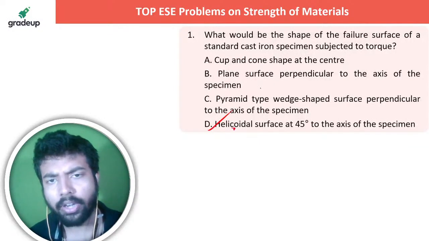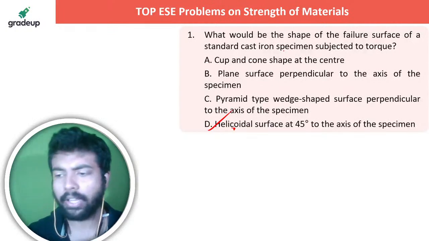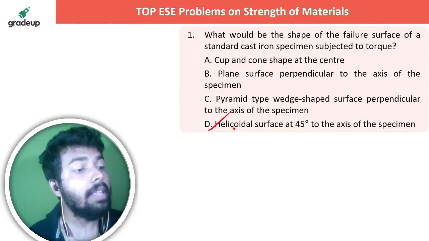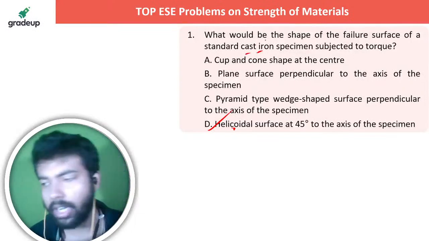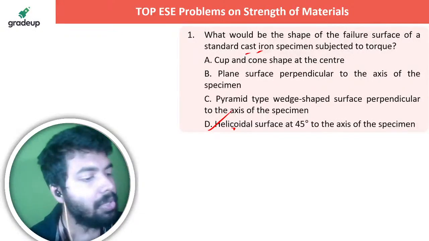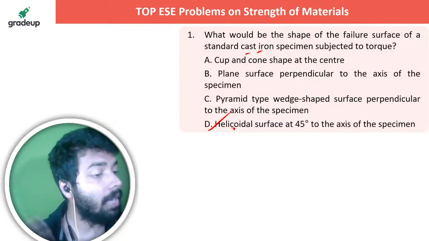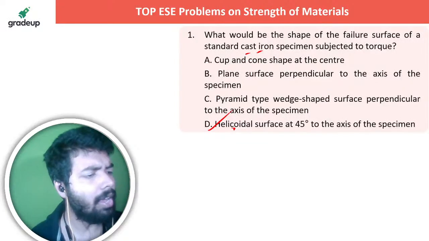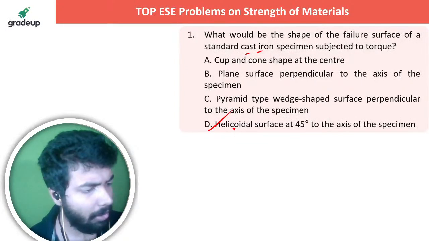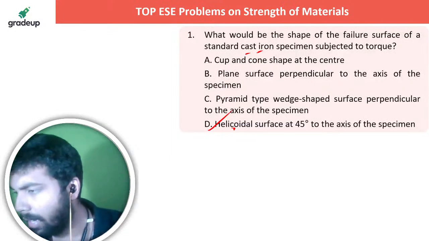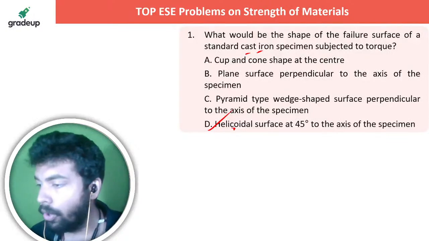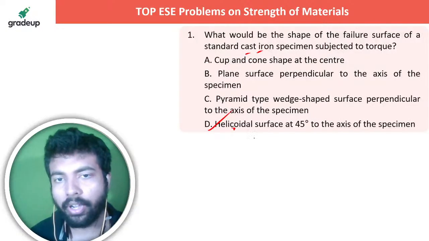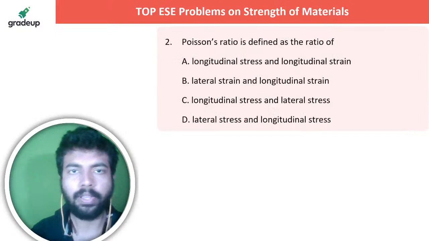It's a helicoidal surface. How did you find out that the surface is going to be helicoidal? The surface is helicoidal because the material is cast iron. Cast iron means which type of material it is? Let me know in the live chat section. It's a brittle material, and brittle materials have this kind of helicoidal surface fracture at 45 degrees to the axis of the specimen.